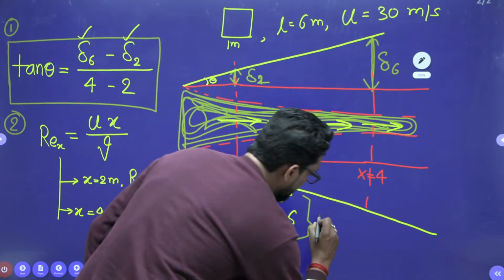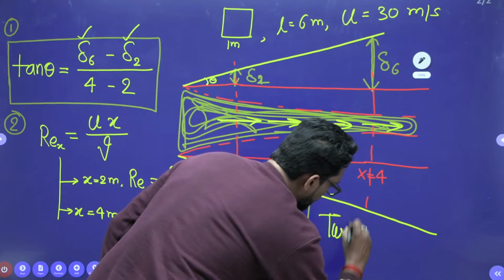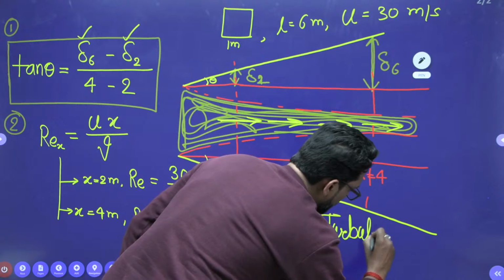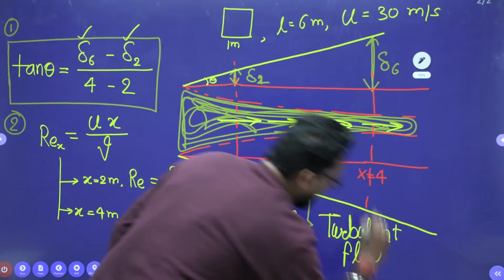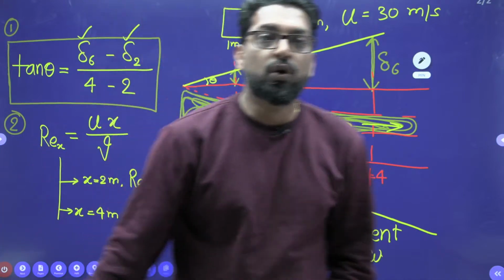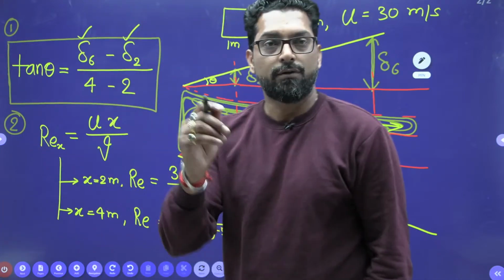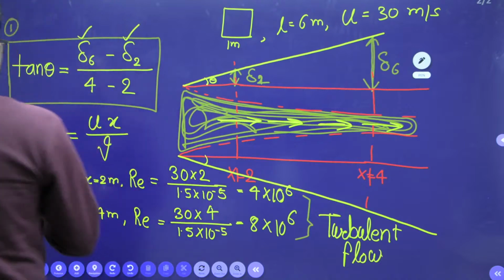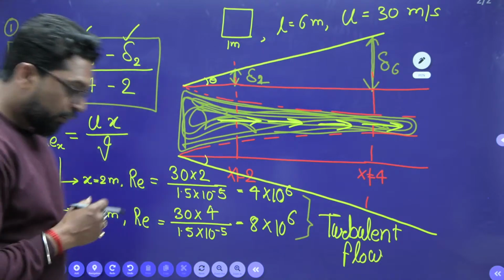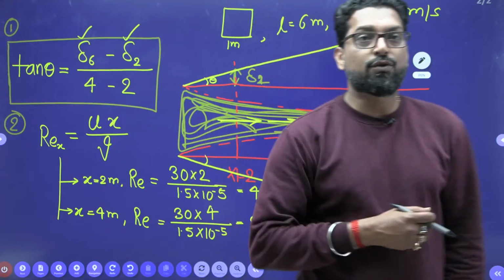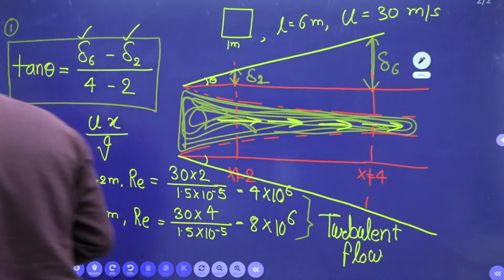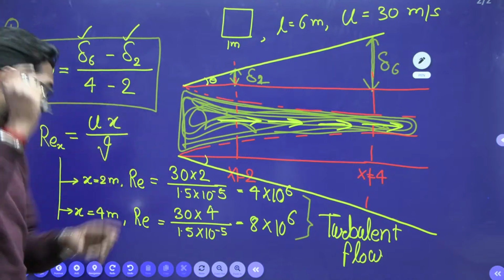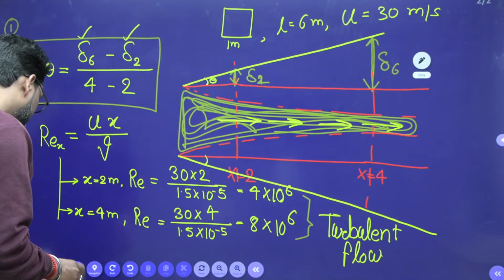It is a turbulent flow between x equal to 2 and x equal to 4. Now, this is the second. Now, third step: we know from the Blasius equation, if the flow is turbulent, what is the relation between the boundary layer thickness and the Reynolds number? This is very important.